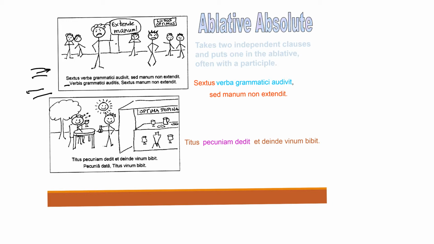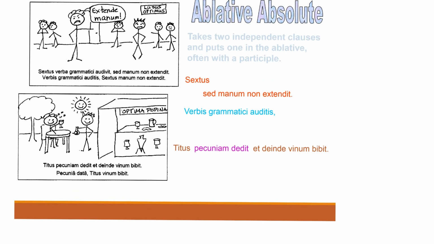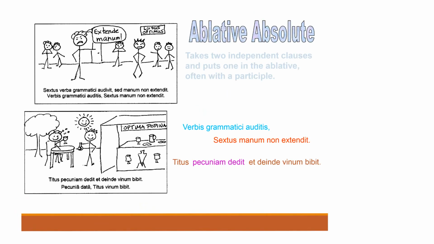So this one is the main idea. The stuff not in the ablative is the main idea, and the other stuff is, we can call it circumstance. It is the circumstance in which the main stuff happens. So we take this blue stuff, whereabout grammatiki audiuit, and we change that into an ablative absolute to make it circumstantial, to make it the stuff that the main stuff happens around. So you see we've taken that clause and changed it into an ablative absolute, and we'll move the rest of the sentence down so it reads like this.